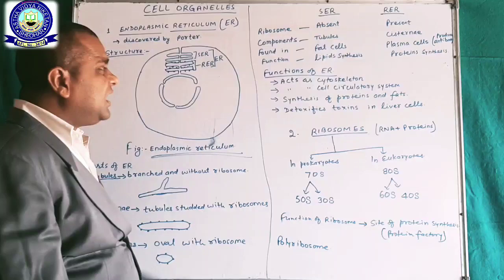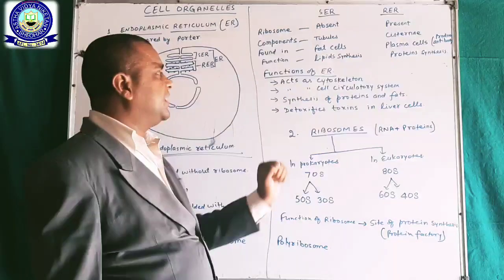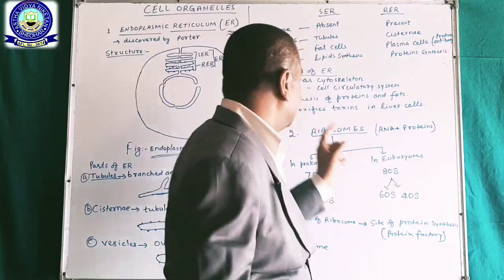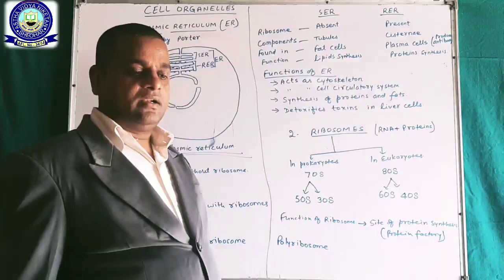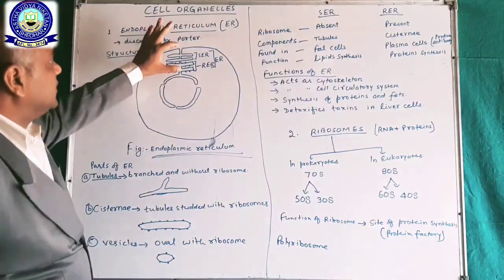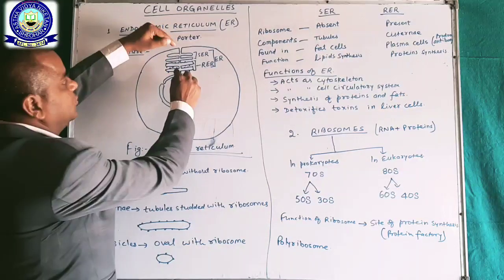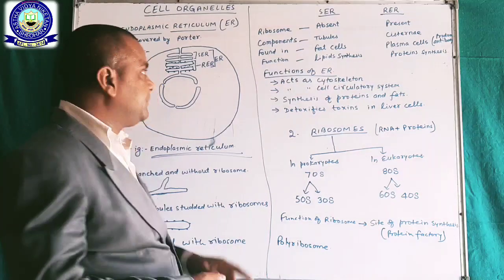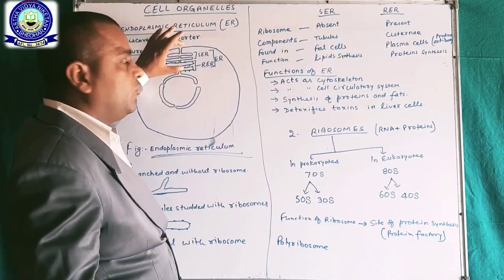Okay. Functions of endoplasmic reticulum. Endoplasmic reticulum acts as cytoskeleton, in another word, we can say backbone of the cell.